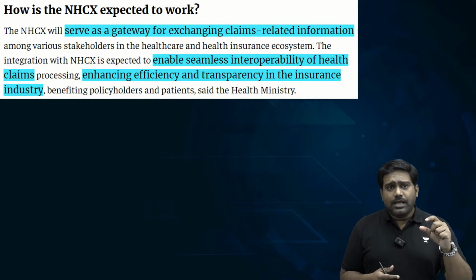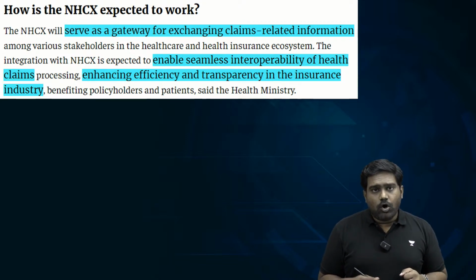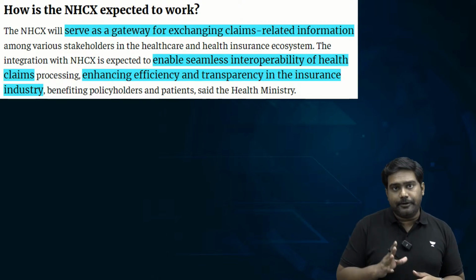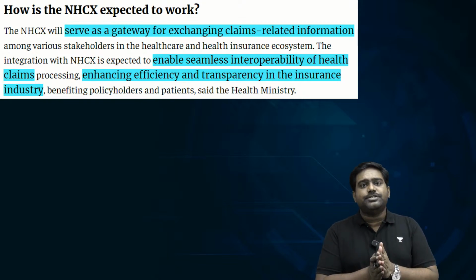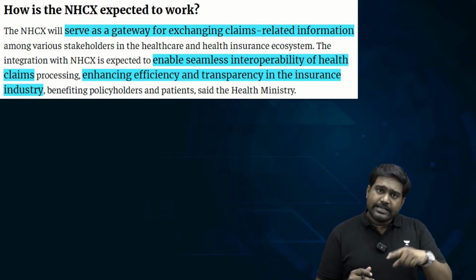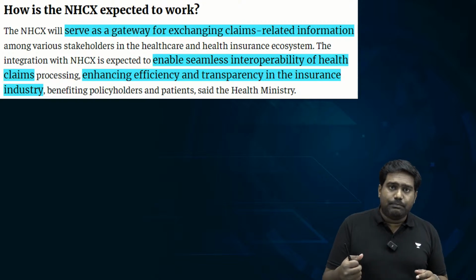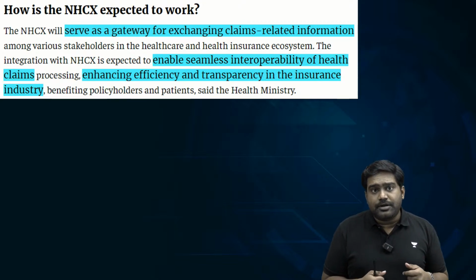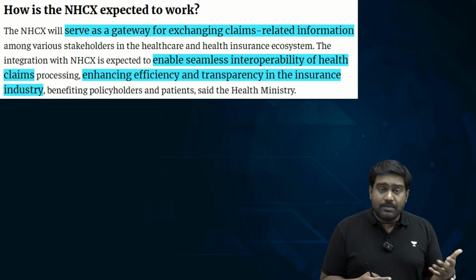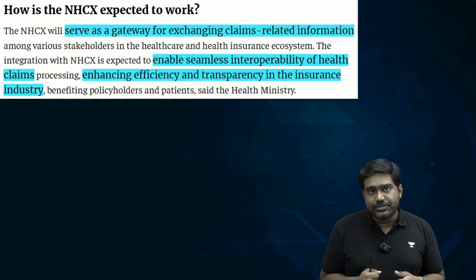Because right now, if you look at medical insurance alone, it accounts for 29% of the general insurance premium which is collected across the country in a single year. If you take all the general insurance, the premium amount which is paid, 29% of it, which is very significant, is coming just from medical insurance. If we can increase this further, penetrate medical insurance across the country, even into rural areas, that could immensely benefit the people. It could improve access to healthcare, make it more affordable, and reduce the out-of-pocket expenditure.